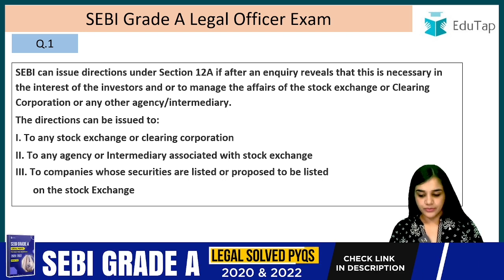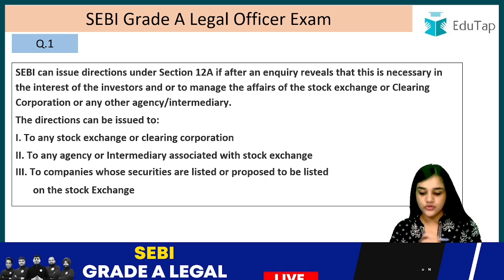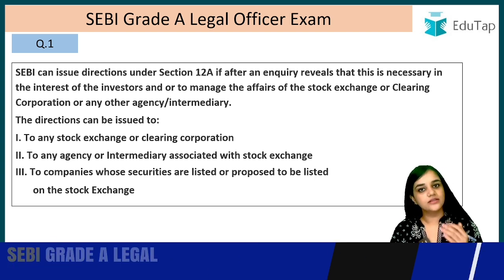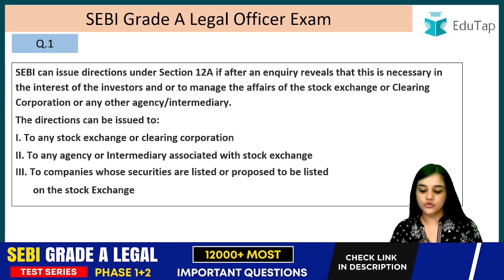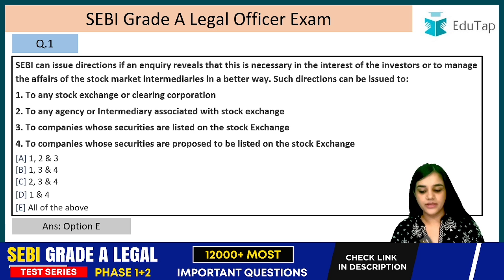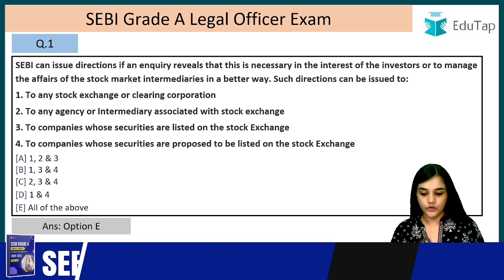The directions can be issued to any stock exchange or clearing corporation, this was mentioned, to any agency or intermediary associated with the stock exchange, again mentioned, the companies whose securities are listed, जिनकी list हो गई है, or proposed to be listed on the stock exchange, right? So all of the above, the SEBI can issue directions to all of these. Answer is option E. Let's move on to question number 2.